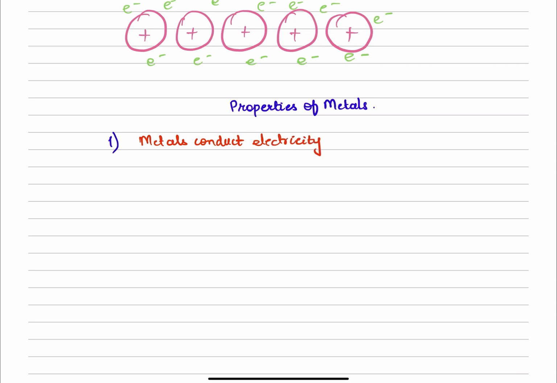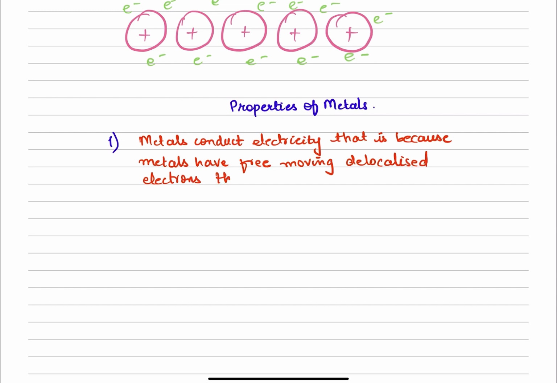Because they fulfill the condition of electrical conductivity. That is because metals have free moving delocalized electrons that can carry the charge.